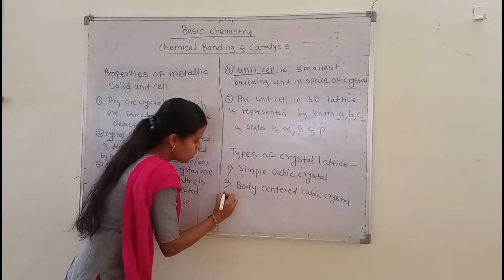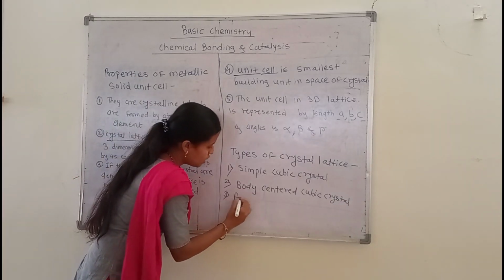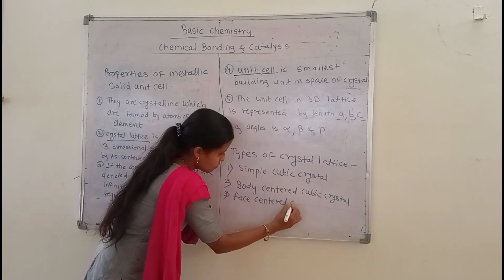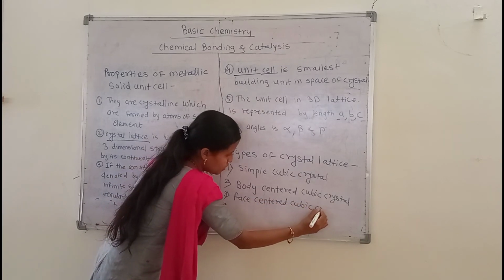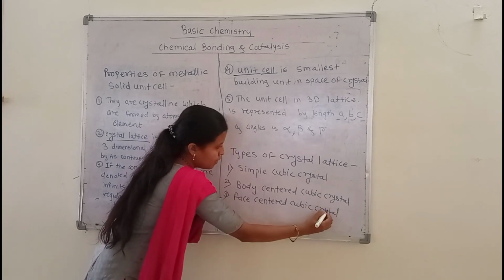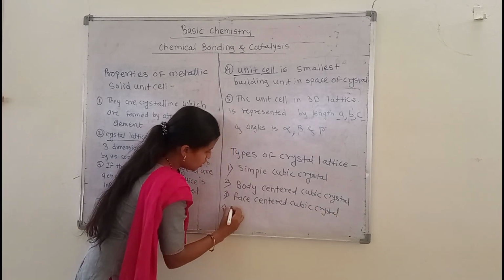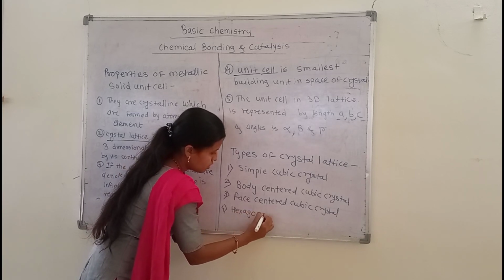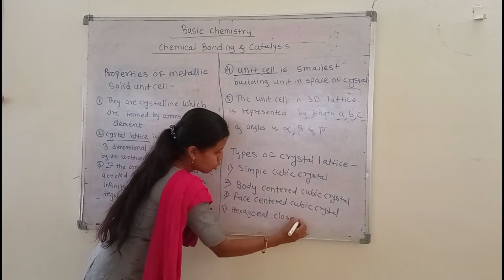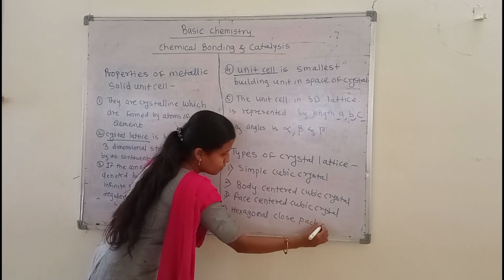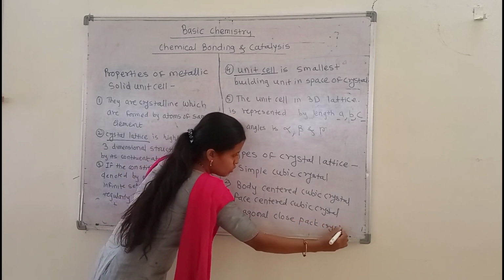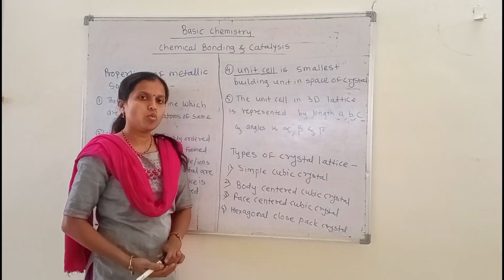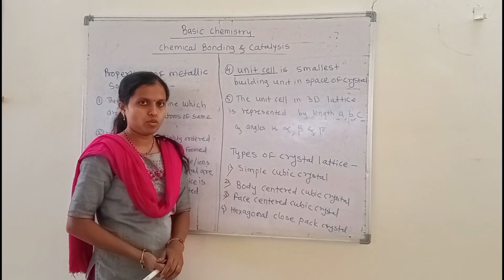The third type is the face centered cubic crystal, and the last one is the hexagonal close pack crystal. These different types of crystal lattice structures we will discuss in the next video. Okay, thank you.